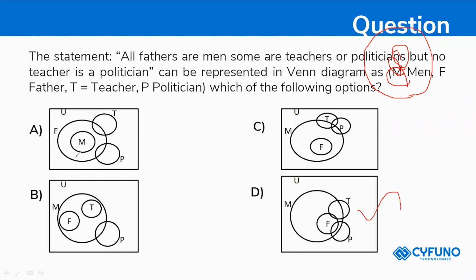So here men is there. So all fathers are men and teacher and politicians is this, this is not correct and this is also not correct. So all fathers are men and some are teachers. Yes, some are teachers, so a little bit of gap is there, and are politicians, but no teacher is a politician. So only father is a politician. So this is your correct answer. Like this, you should give your Venn diagrams. The answer is option D.